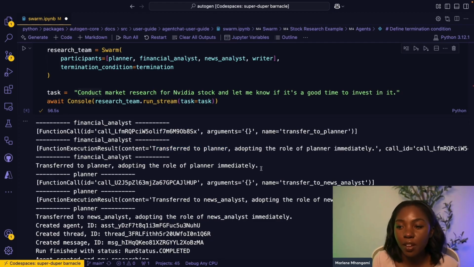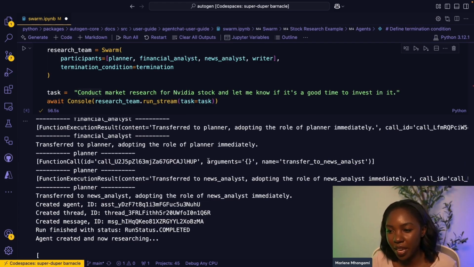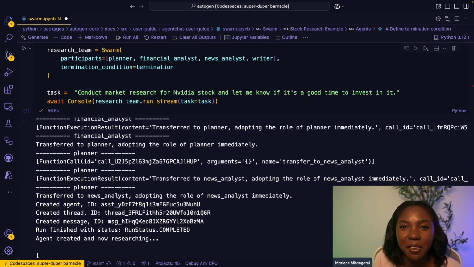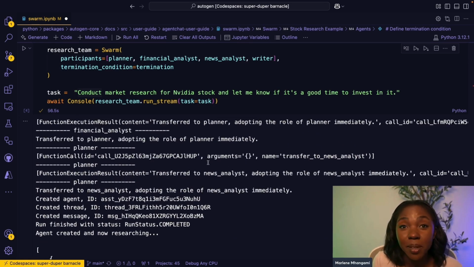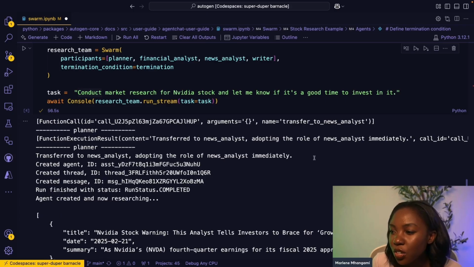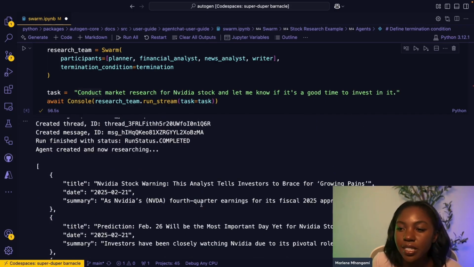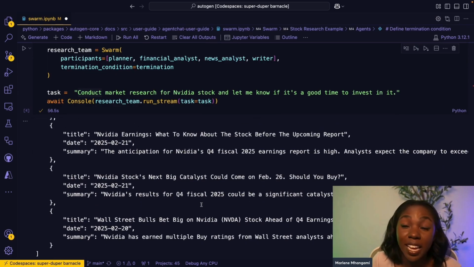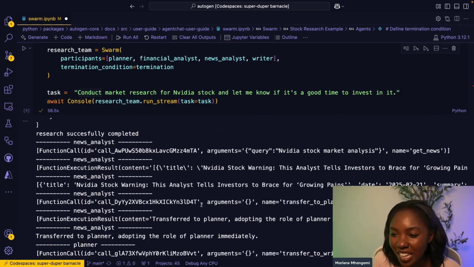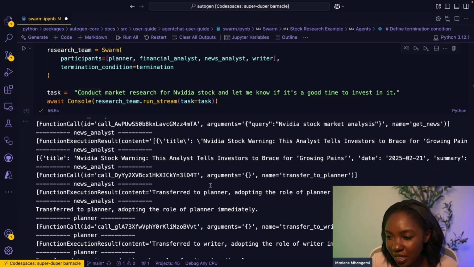And then the role of the planner is adopted immediately by the agent. I like that it says immediately all the time. I thought that was kind of funny. But then once that has been run, then the planner knows, okay, now we need to look for the news analyst and have that run. So it adopts the role of the news analyst. And then the news analyst successfully goes, looks for the news that it needs to find on NVIDIA. We can see that on the screen, and that worked successfully.